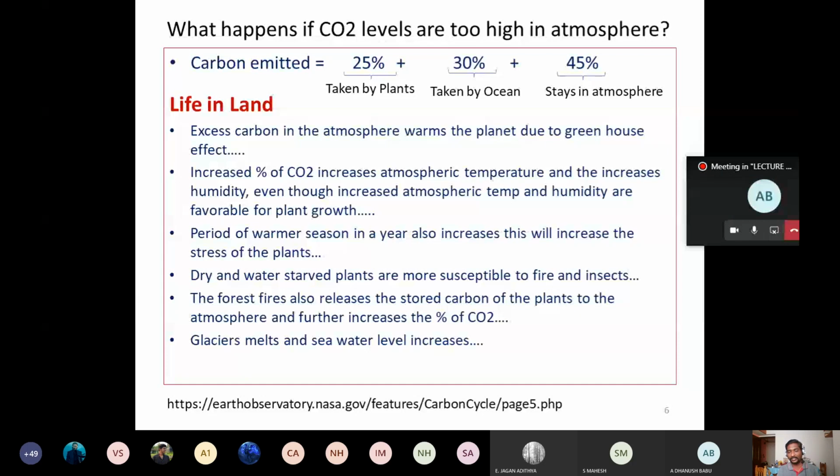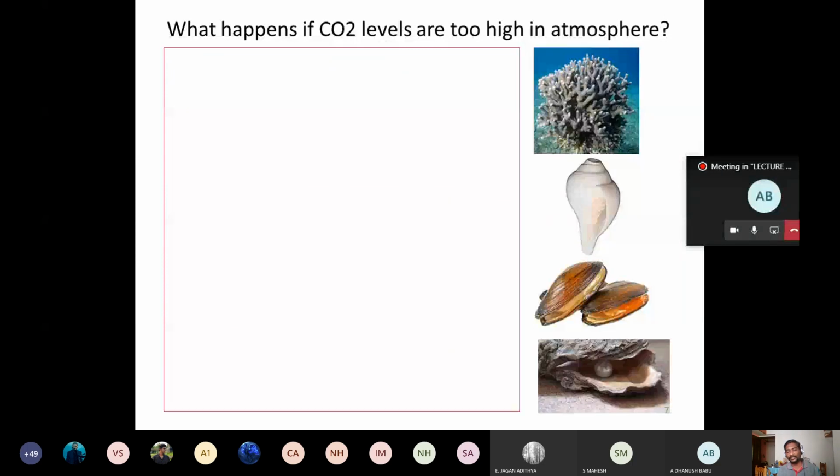Thereby the amount of land area that is available is going to decrease. So these are some of the problems, right? And coming to the problems faced by the marine life because of the increase in level of CO2.